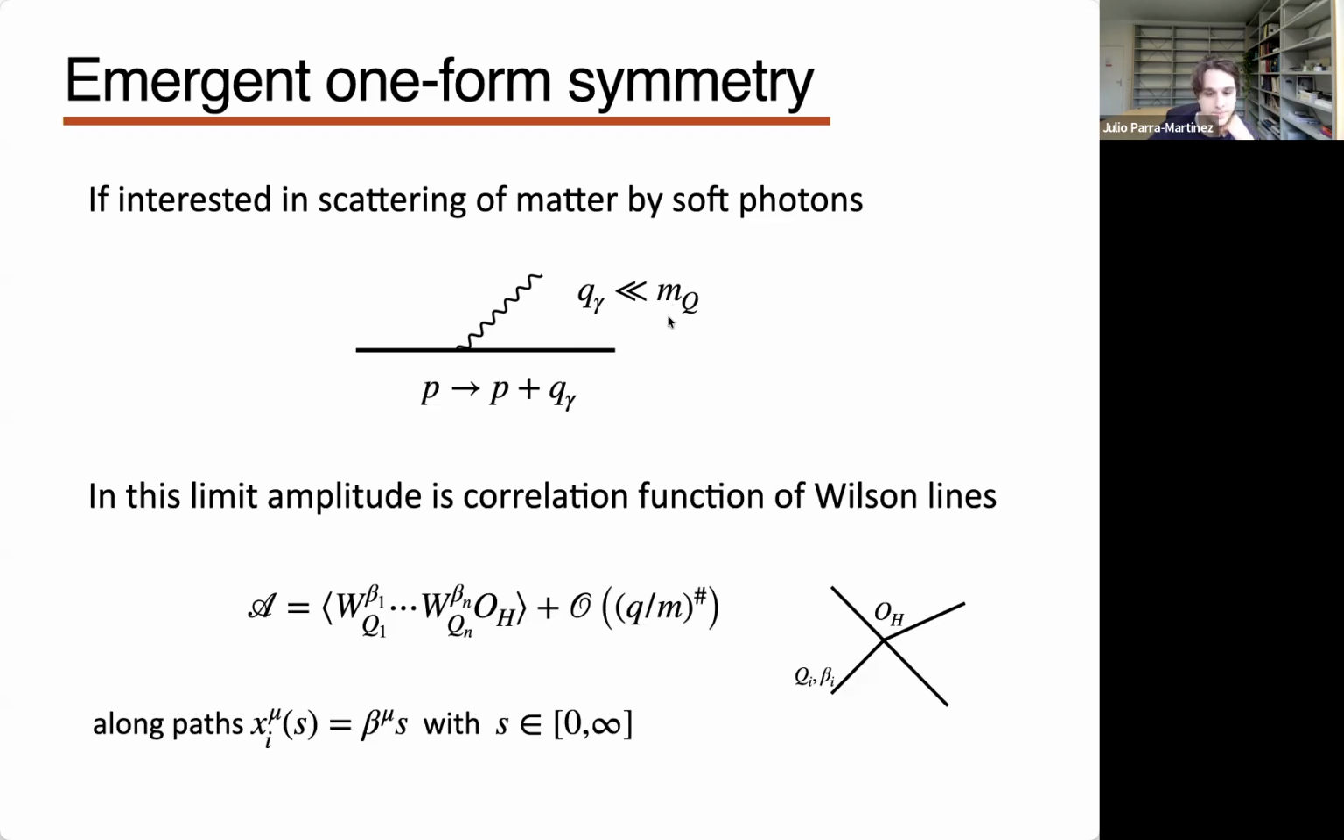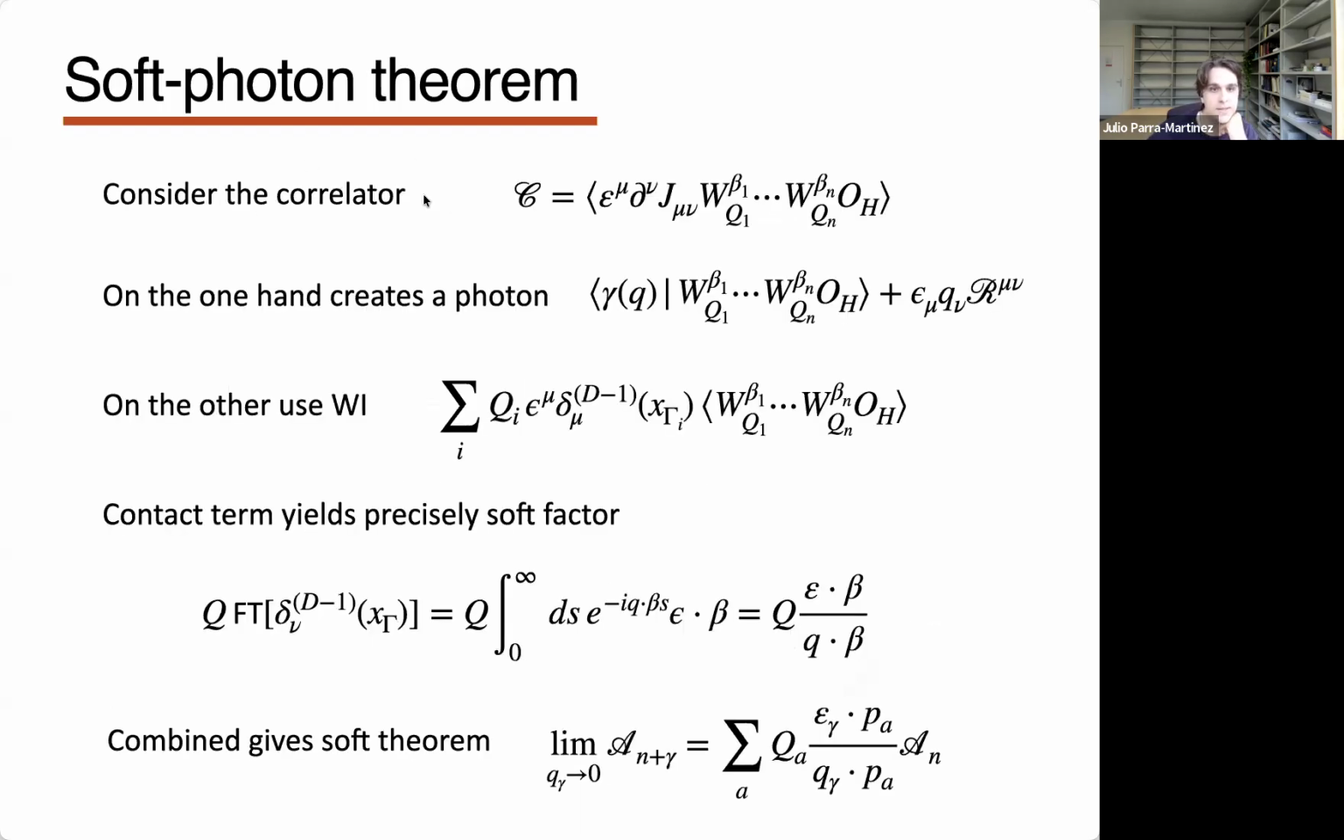Okay, so in this limit, the amplitude at leading power should look something like a correlation function of Wilson lines. I will make this more precise in a second. So you will have some hard operator that encodes the scattering between the hard particles, and then the photon will just see a bunch of Wilson lines along paths which have to do with the forward velocity of each one of these objects. Okay, so let's try to derive now a soft photon theorem in this setting.